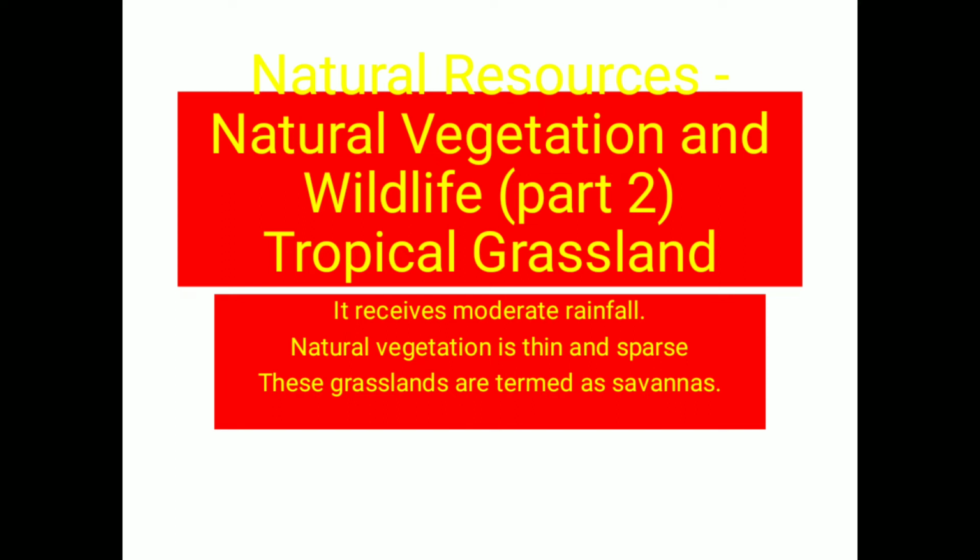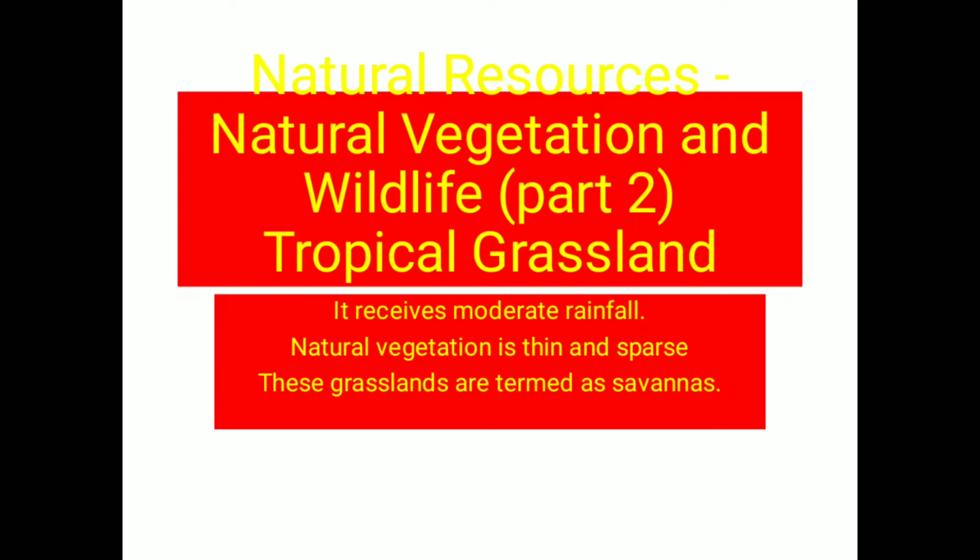Hello friends, today we are going to deal with natural vegetation and wildlife, part 2. In part 1 we had discussed the tropical evergreen forest, tropical monsoon forest, temperate evergreen forest, Mediterranean forest, temperate deciduous forest, then coniferous forest. So that means different types of forest.